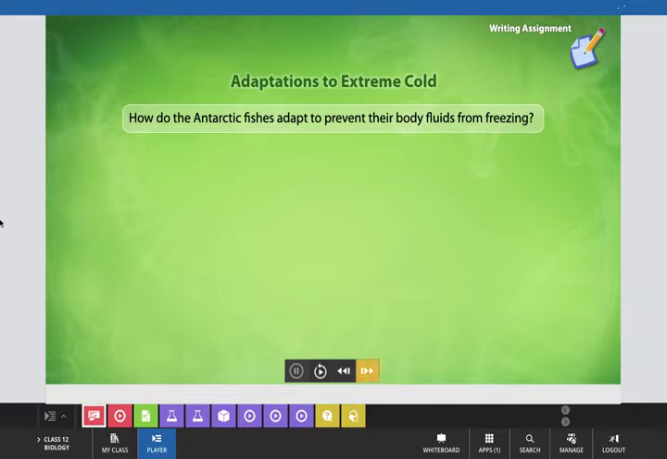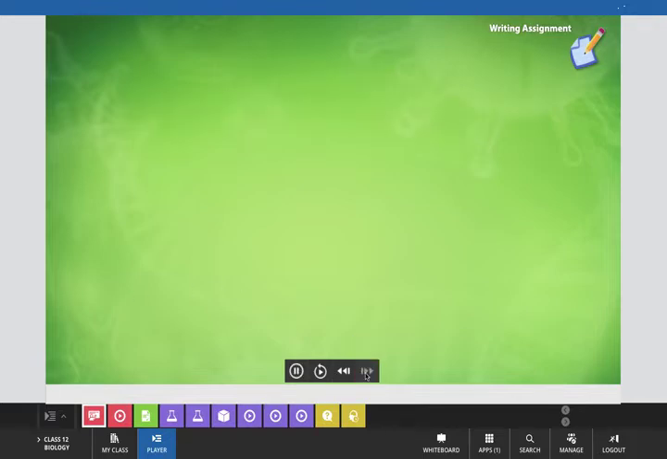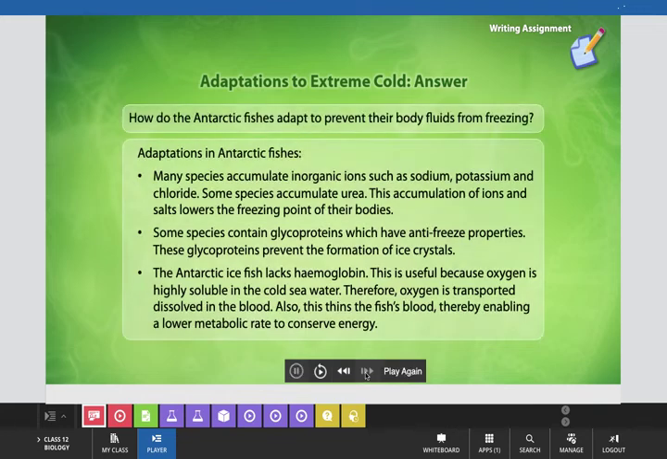This is a writing assignment. After this presentation, you can easily complete it. How do the Antarctic fishes adapt to prevent their body fluids from freezing? Try to attempt it. These are the key points for the answer. Hints you can see here. How do the Antarctic fishes adapt to prevent their body fluids from freezing?